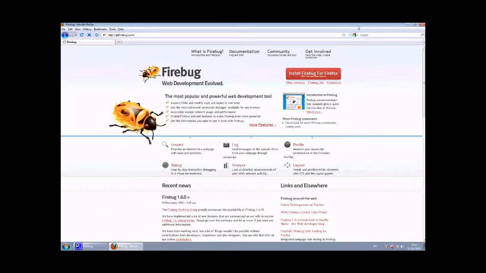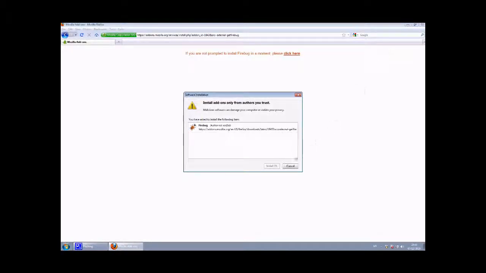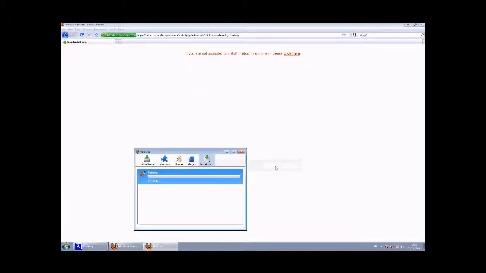So when that comes up, click the big red button to install it. If prompted, click allow, and wait for it. And then when the install now button becomes available, click on it.